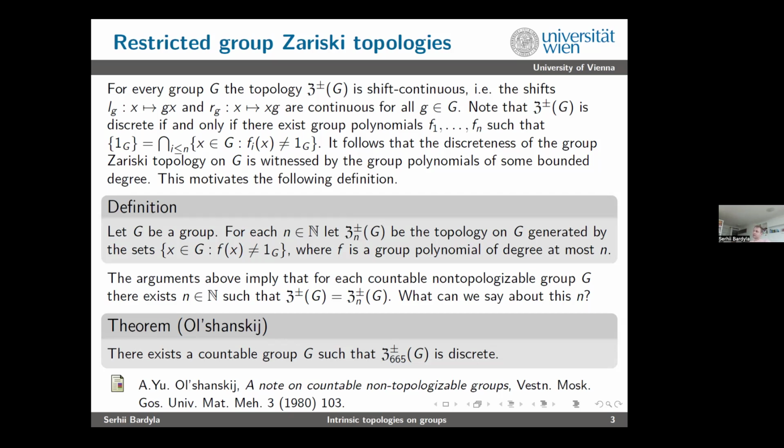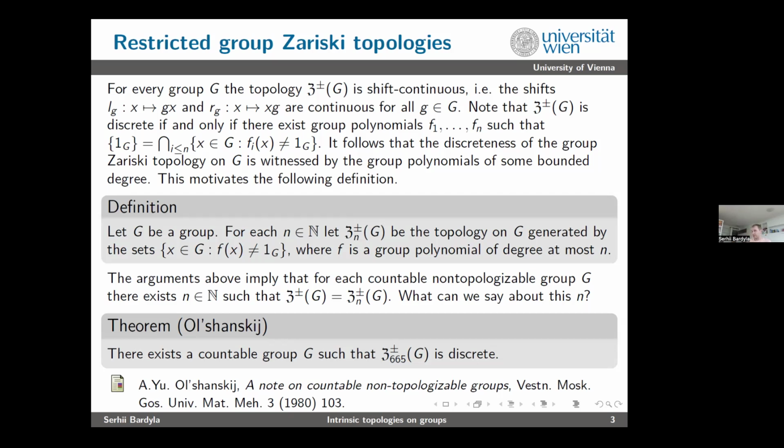And a natural question is what we can say about this n. How large it can be, how small it can be. How large maybe is the worse question, but how small it can be is a very nice question. So Olshanskii showed that there is a countable group G which is not topologizable, and whose restricted Zariski topology is discrete already for n equals 665. So it's a very strange number, but it is what it is. And until now, I probably don't know another example of a non-topologizable group with smaller n.